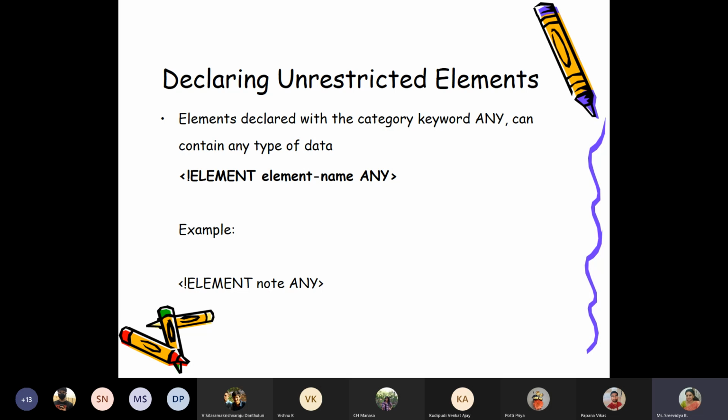For unrestricted elements, we will replace EMPTY with the keyword ANY. Which means that it can have any content inside it. So I'm not restricting the node to have text content only or container elements only. It can have anything.